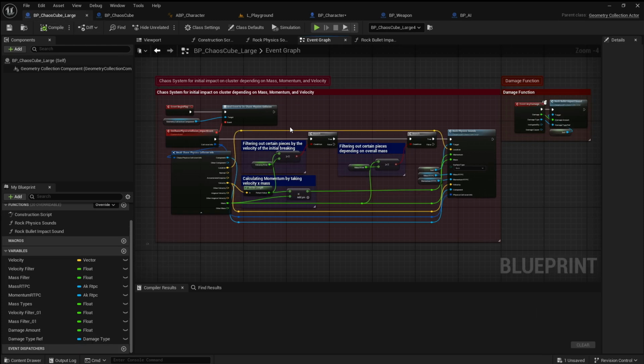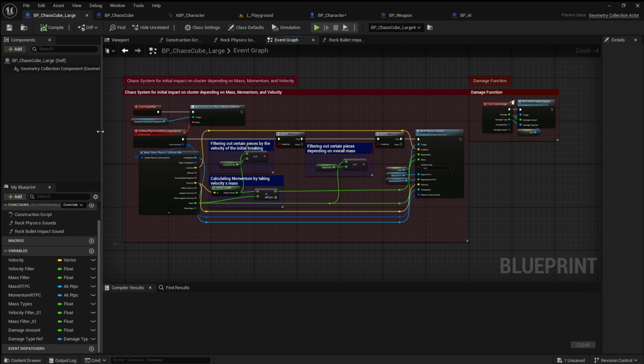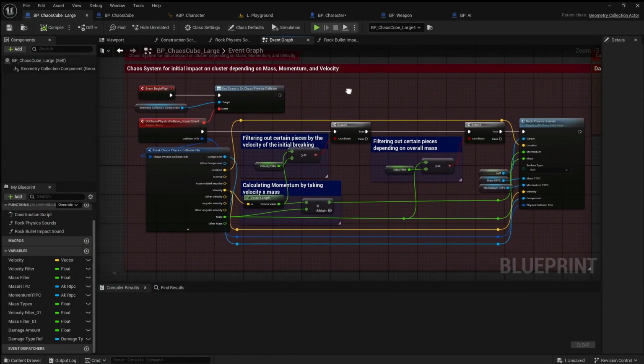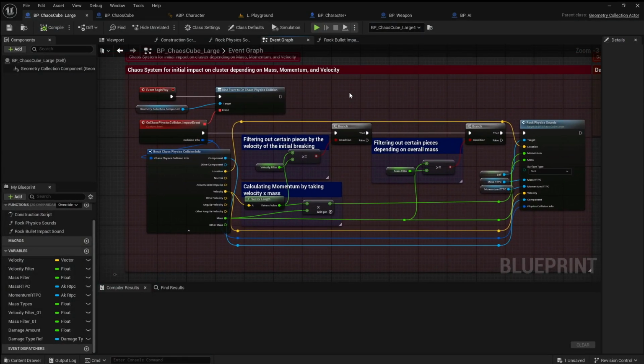So to start, what I came across is that if you just hook everything in and then try and play, you get CPU overload because you simply cannot play every single collision event or else your CPU explodes. So what I decided to do was figure out how to create different filters that filter out based on velocity and mass. So to start, like I said, I take the velocity, I multiply it by the mass, and that gives me the momentum.